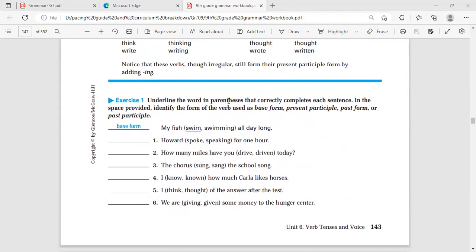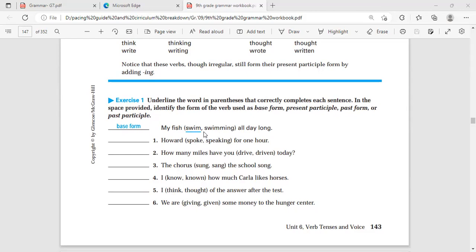Underline the word in parentheses that correctly completes each sentence in the space provided. So identify the form of the verb used: base form, present participle, past participle, or past form. Now, the first answered example, listen. My fish swim or swimming? Of course, swim. Why?